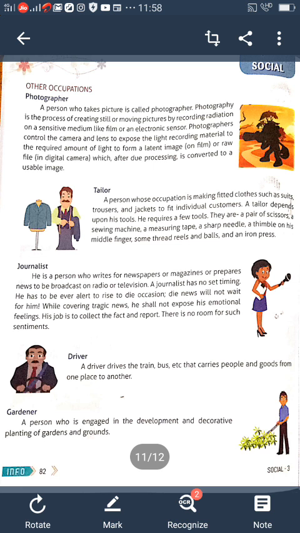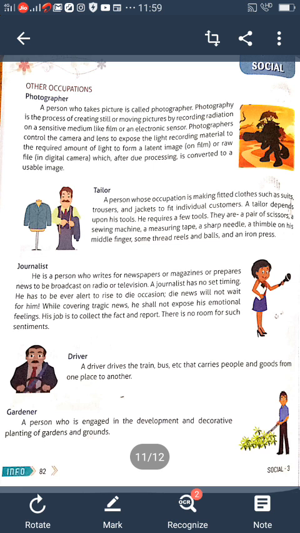Photography is a process of creating still and moving pictures by recording radiation on sensitive media like film and other electronic sensors. Photographers control the camera and lens to expose the light recording material to the required amount of light to form the latent image, the raw file, which after processing is converted to a usable image. Tailor: a person who is occupied in making fitted clothes such as suits, trousers, jackets. They depend upon their tools.